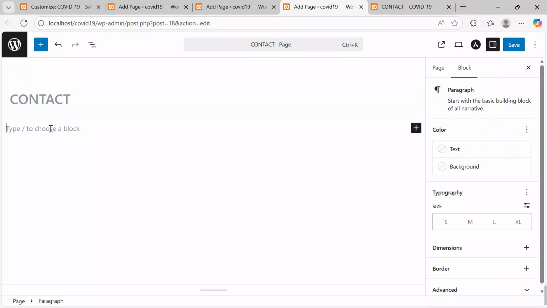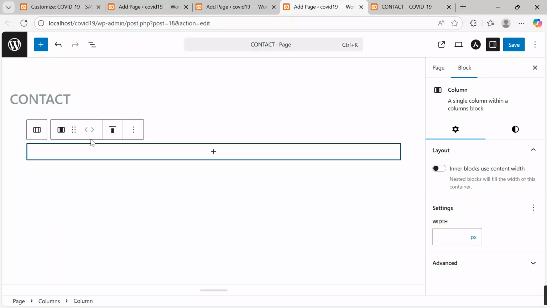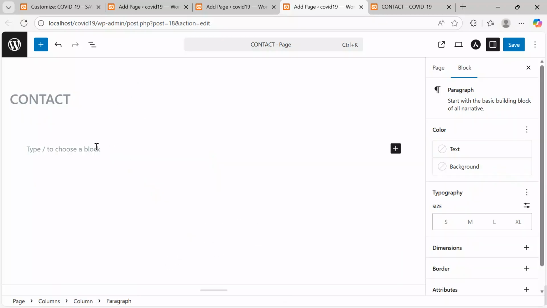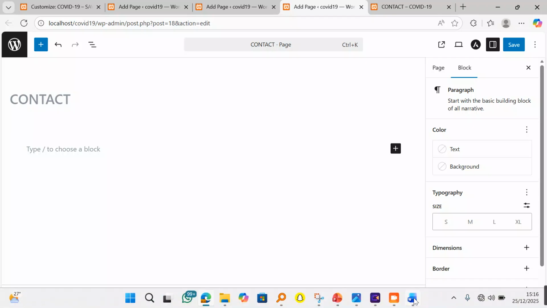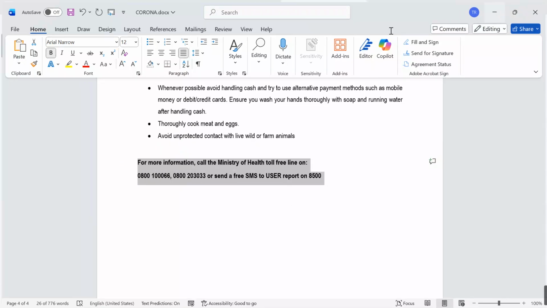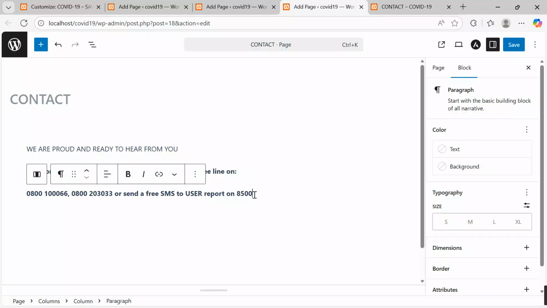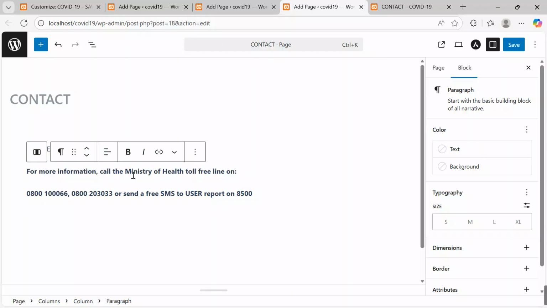Which is this one. I'll come and insert a block. I say maybe one column, and under here I want to insert a paragraph where I will say we are proud. Let me come to my support material. We had some information here and say let me copy, Control C, come here, and then we say we are proud and ready to hear from you. So I will come, paste my information.